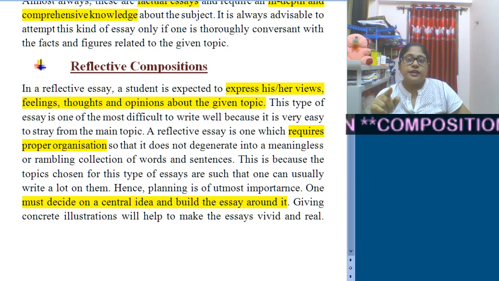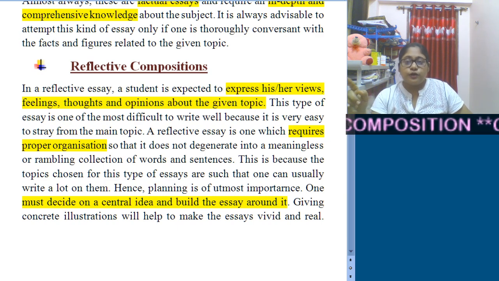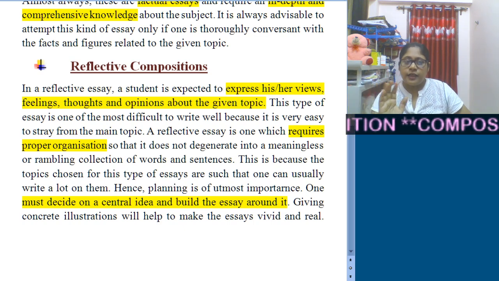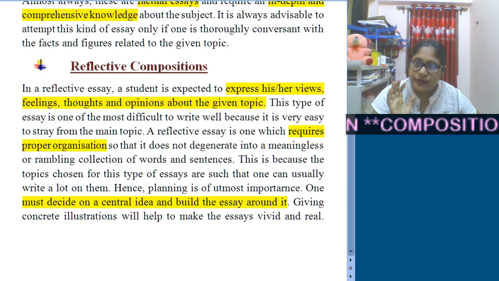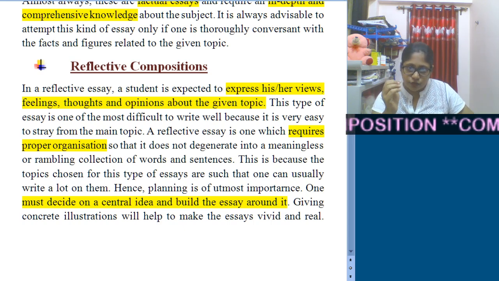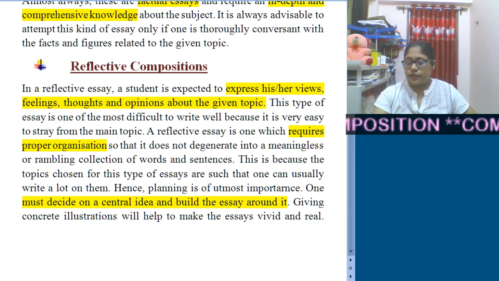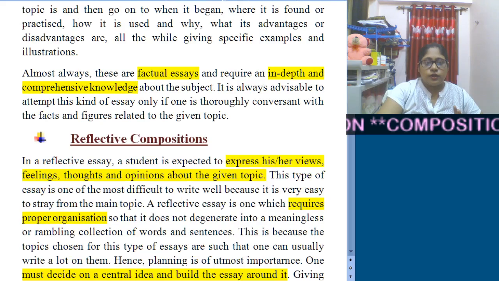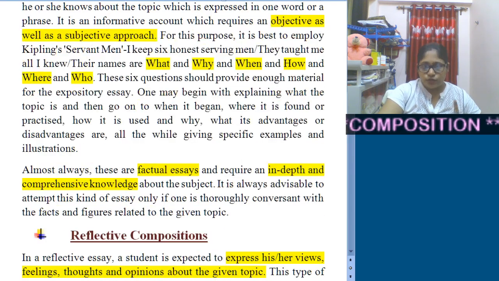Along with that, you must not go out of your topic, out of your main point, or out of your central idea. So this is the thing regarding reflective composition. Here also you can get some controversial topics, and you need to explain your feelings, thoughts and opinion on the given topic. Here also you need lots of practice to carry on both the types, both expository as well as reflective compositions.